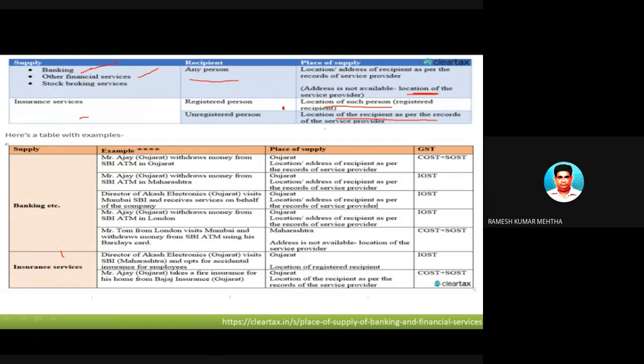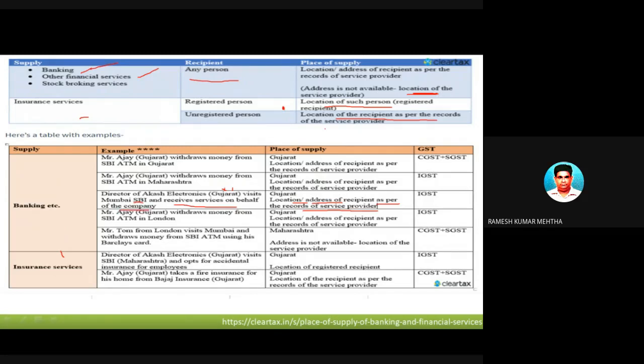Let's take a call on it. The director of Akash Electronics visits Bombay SBI. Now he is from Gujarat. He visits SBI Bombay and receives service on behalf of the company. Now look at the place of supply. Gujarat is the place of supply because, in the books, the location or address of the recipient is as per the records of the service provider. In this case, he receives services on behalf of the company.